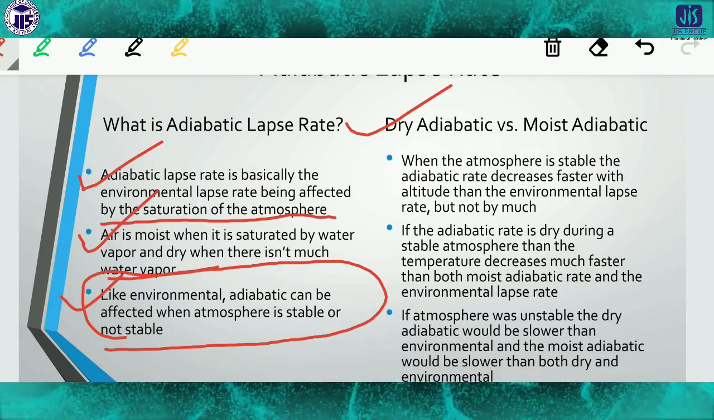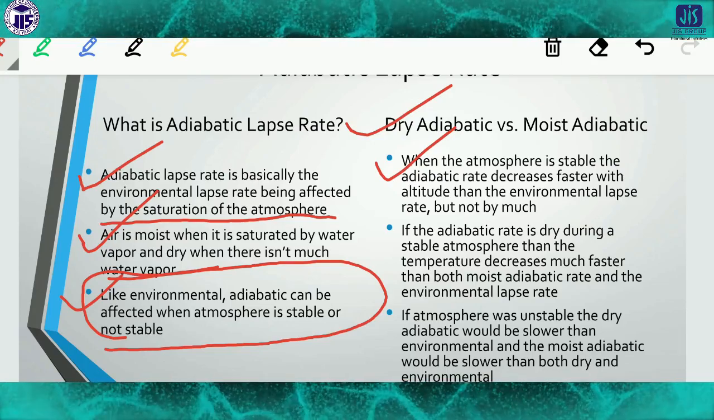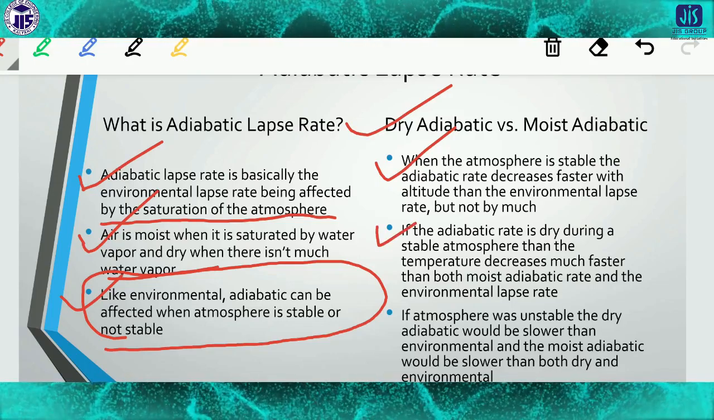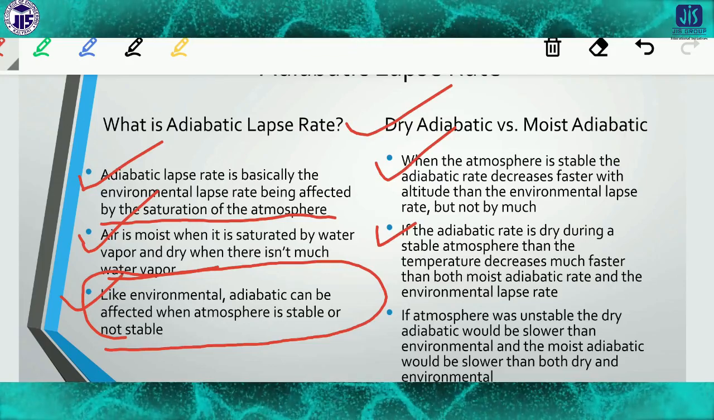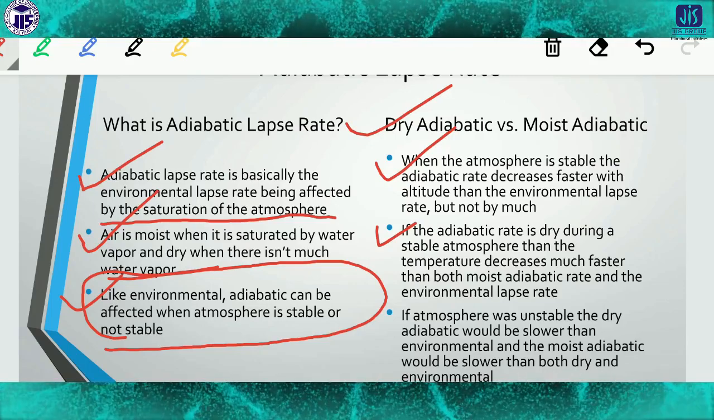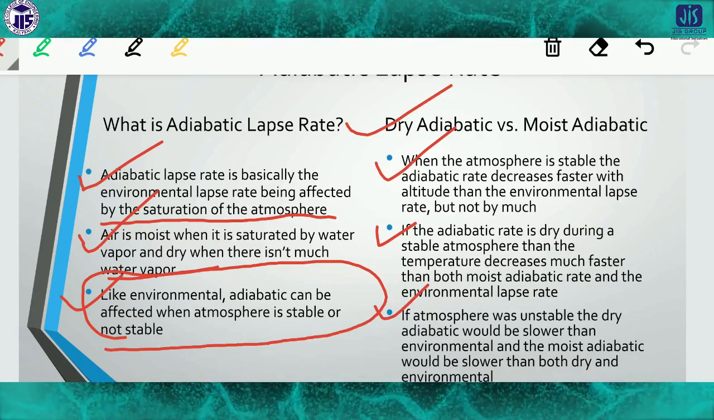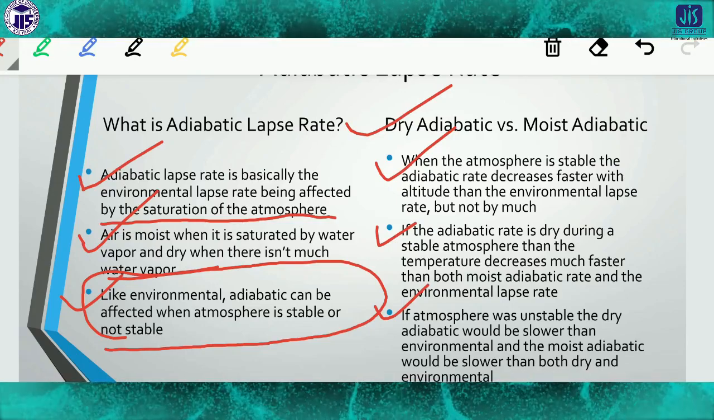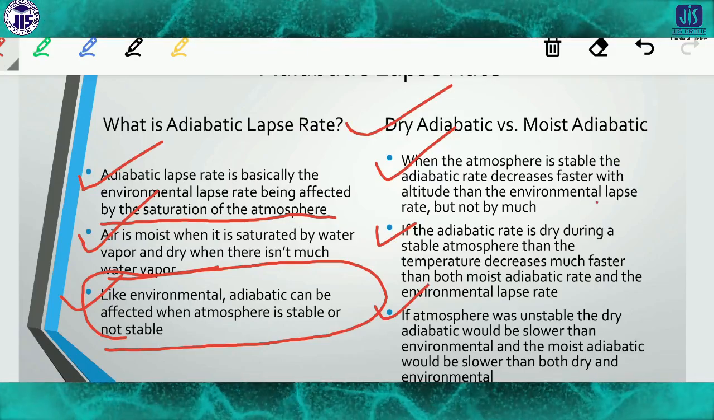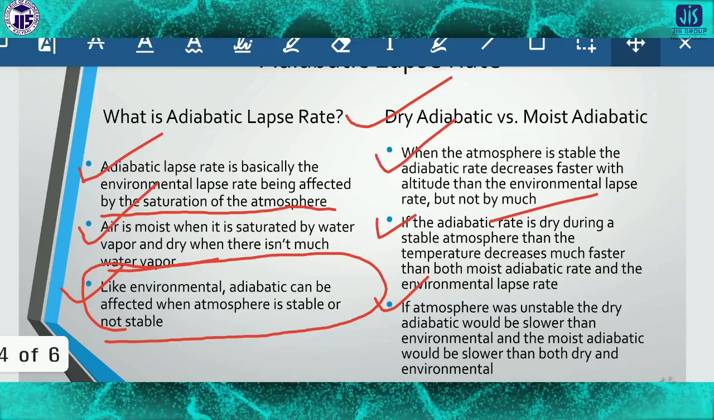With dry air, when the atmosphere is stable, the adiabatic rate decreases faster with altitude than the environmental lapse rate, but not by much. If the adiabatic rate is dry during a stable atmosphere, then the temperature decreases much faster than both the moist adiabatic rate and the environmental lapse rate. And if the atmosphere is unstable, the dry adiabatic would be slower than the environmental, and the moist adiabatic would be slower than both the dry and the environmental. This is the process by which we can explain all these things.